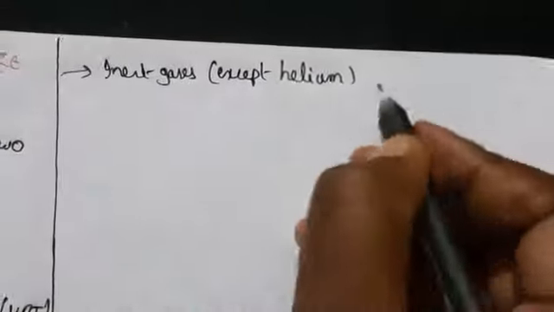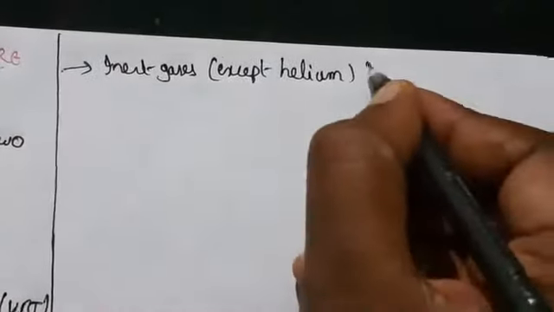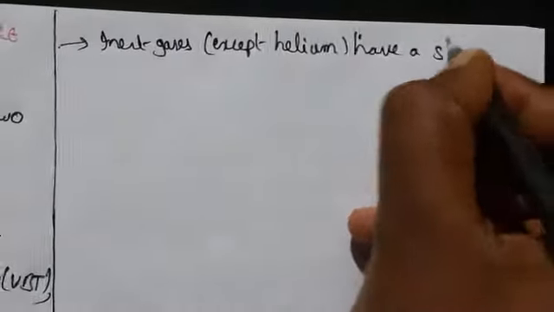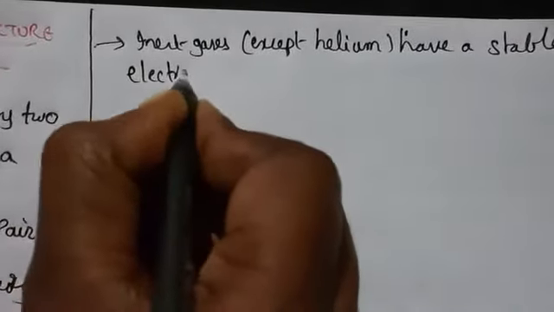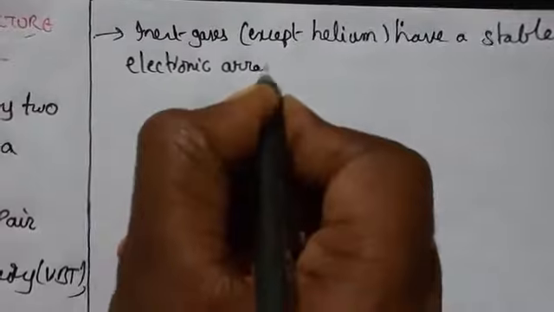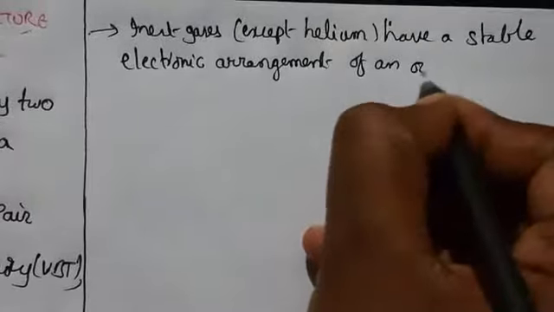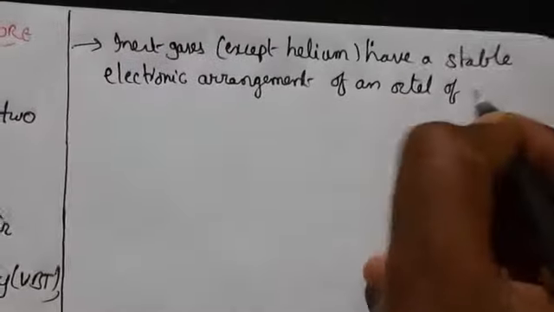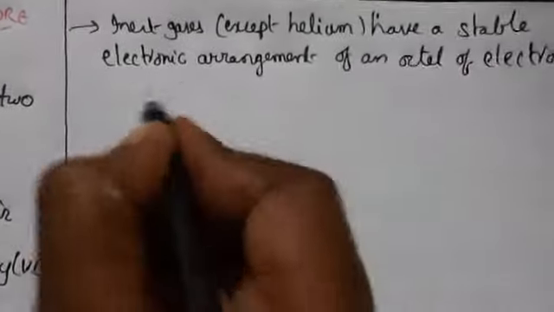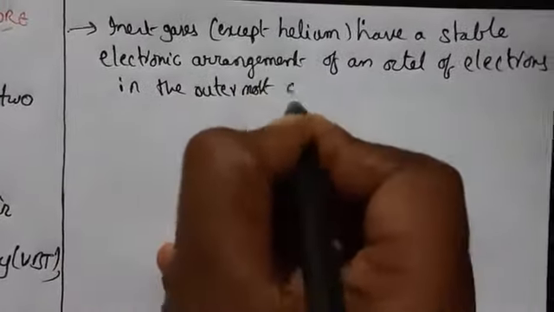Remaining all, neon, argon, krypton, xenon, will have a stable electronic arrangement of an octet of electrons in the outermost orbit.